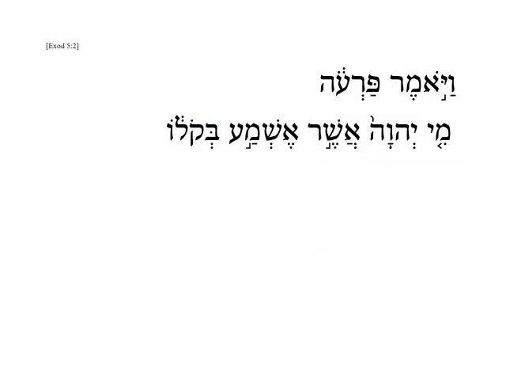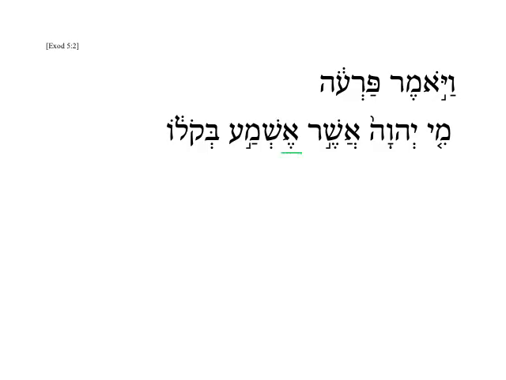And here's one more example from Exodus chapter 5. Vayomer Par'oh, mi Adonai asher eshma bekolo. Subject is Pharaoh. And Pharaoh said, who, interrogative, is the Lord, that I will listen to his voice?